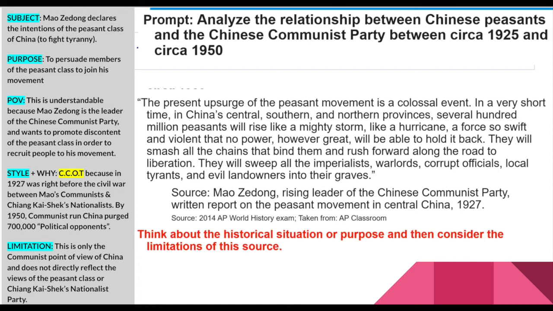Or you would see a document right around 1950 of somebody that previously believed in the Communist Party, now part of their family disappeared and they don't know where they are, or they haven't eaten in a long time. Those are the negatives that are happening by 1950.